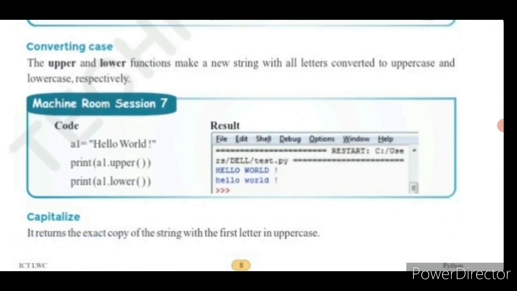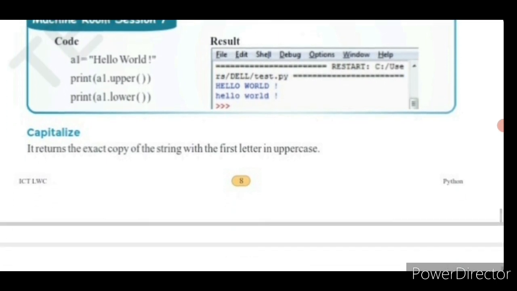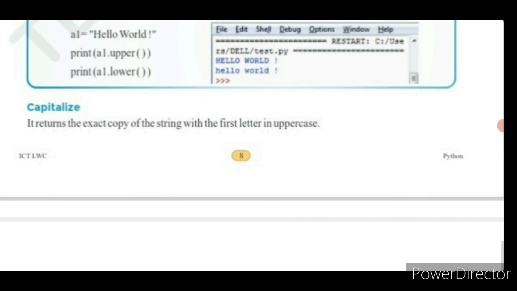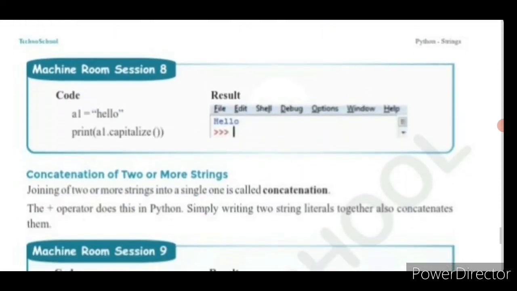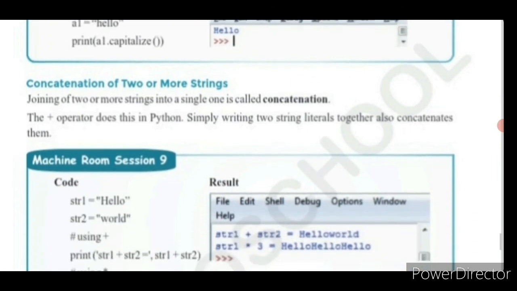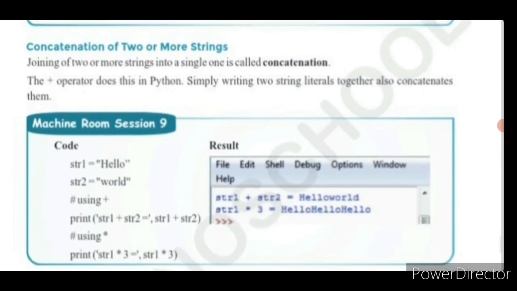It is going to print the uppercase and lowercase strings. Next, we have seen how to capitalize the string. It is going to print an exact copy of the input string, but the only thing is it displays the first letter in uppercase. See this example. Next, we have seen how to concatenate two or more strings using the addition operation. We have also used the multiplication operation in order to multiply the string.